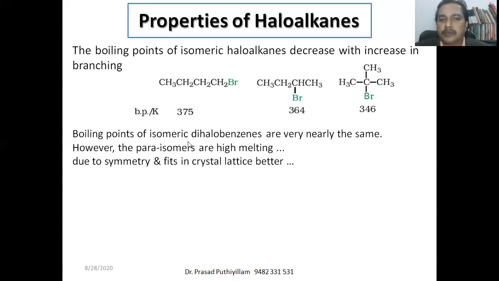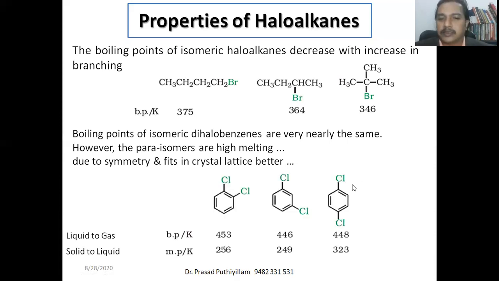Boiling point of isomeric dihalobenzenes, which are isomeric, that is ortho dihalobenzene or meta dihalobenzene or para dihalobenzene. They have almost the same boiling point, but the para isomers have a high melting point. Okay, not boiling point, melting point. This is due to symmetry and fit into the crystal lattice.